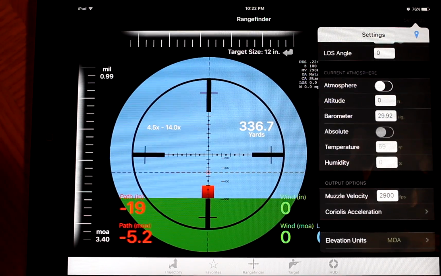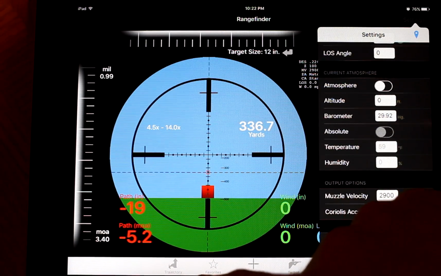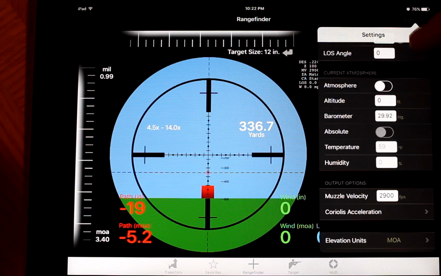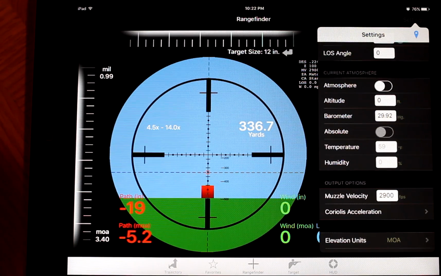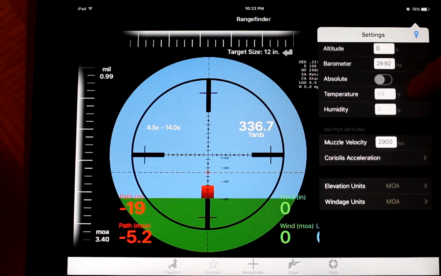Atmosphere, you can do the same thing here. Now remember back when we configured your load under trajectory, you could put your atmosphere in. It would load those in when you loaded your load into the profile here in the settings. I didn't have anything. I wanted to be able to adjust it here if I want. That way I can see things change when I put different atmospheric conditions in.